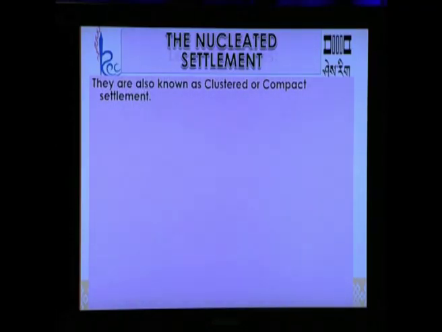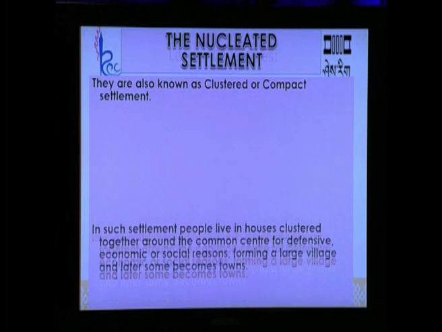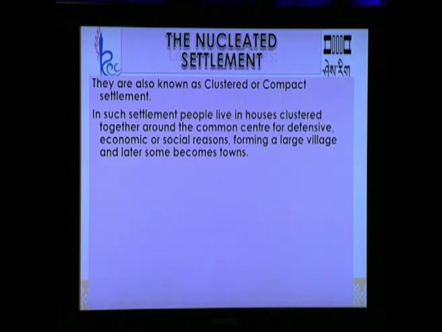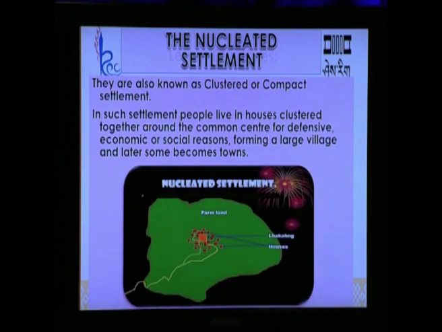Nucleated settlement is also known as clustered or compact settlement. In such settlements, people live in houses clustered together around a common center for defensive, economic or social reasons, forming a large village and later some become town. Here, look at the picture of nucleated settlement. The common center there is a lhakhang, and then you can see lots of houses there clustered together, and it is surrounded by green farmland.